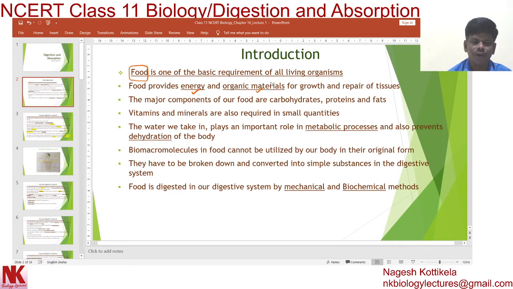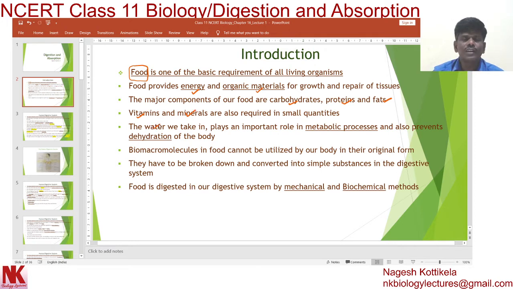Now in this food there are different types of components. Let's discuss them: carbohydrates, proteins, fats, vitamins, minerals, and water.